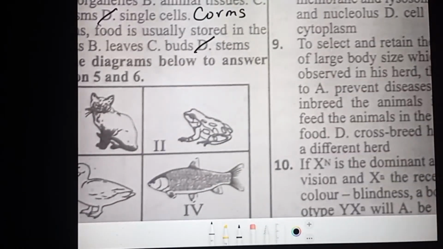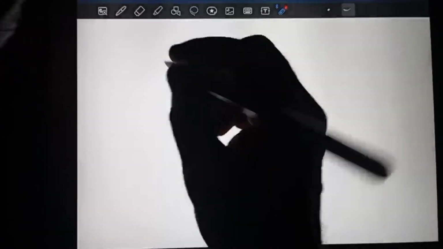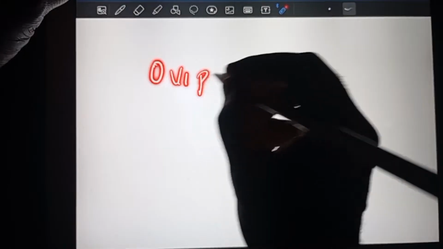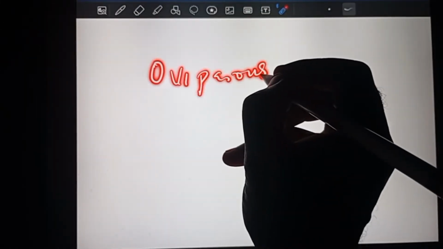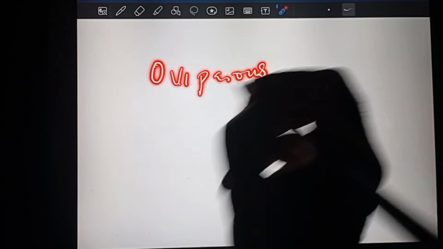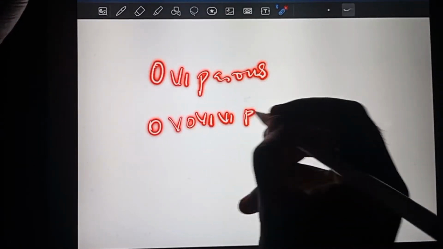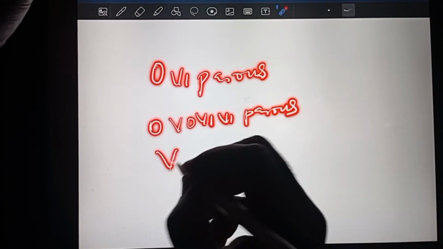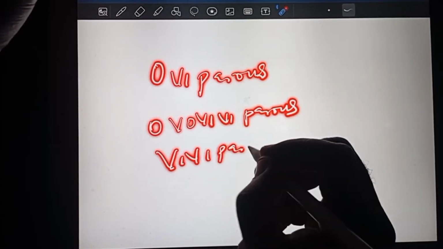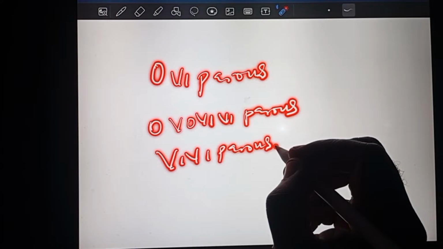We have, in simple way I call it, oviparous, ovoviparous and viviparous. We have the oviparous reproduction, to lay eggs that develop outside the body of the mother. This one lays large yolky eggs. Then we have the ovoviparous, and we have the most advanced viviparous forms of reproduction, based on laying of eggs and hatching and fertilization being internal or external.